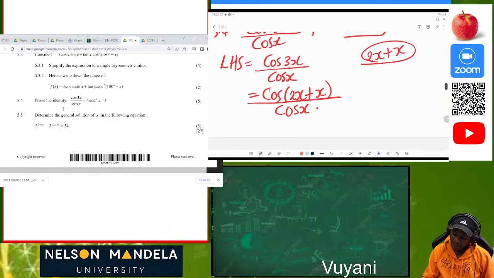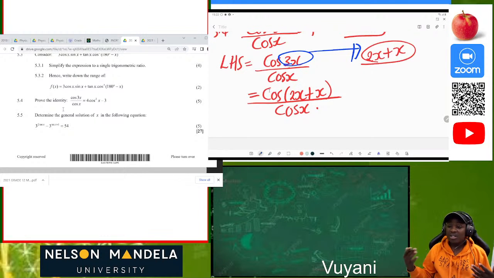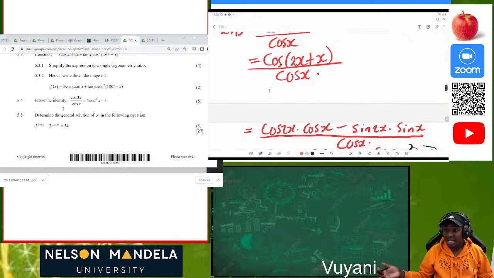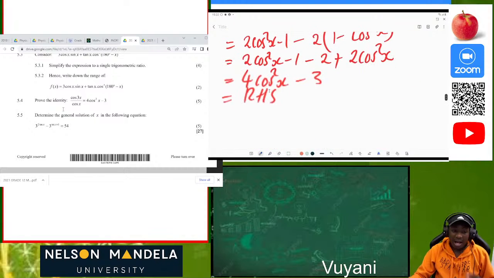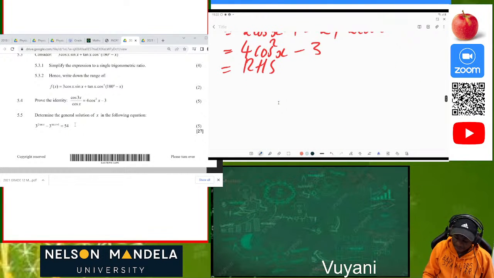What we first did was to see that we are given 3x. So 3x, we said, is the same as 2x plus x. Then we see that we now have compound angles. After that we solved, and we looked at our compound angles. Then we were able to prove the identity. Now let's look at 5.5.